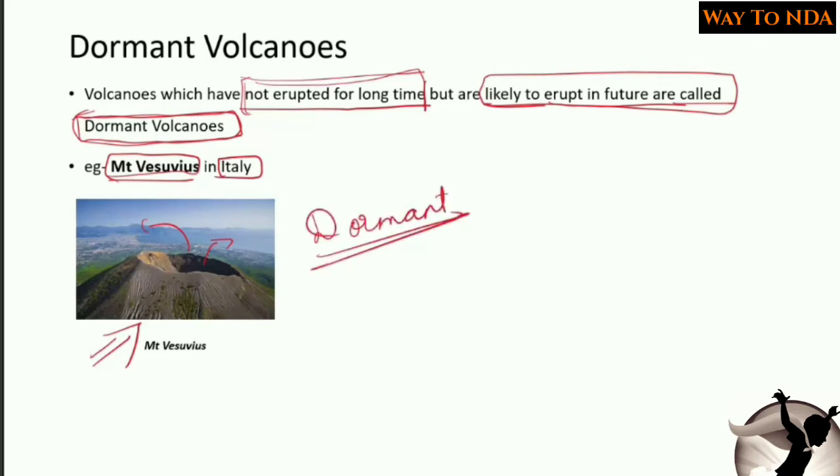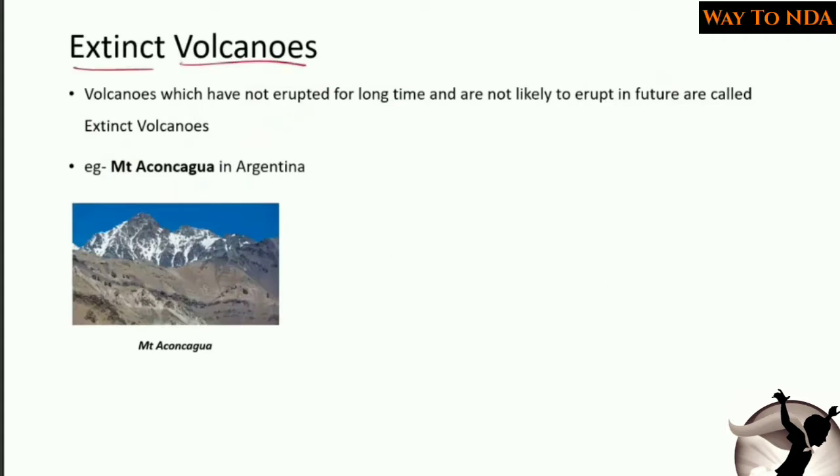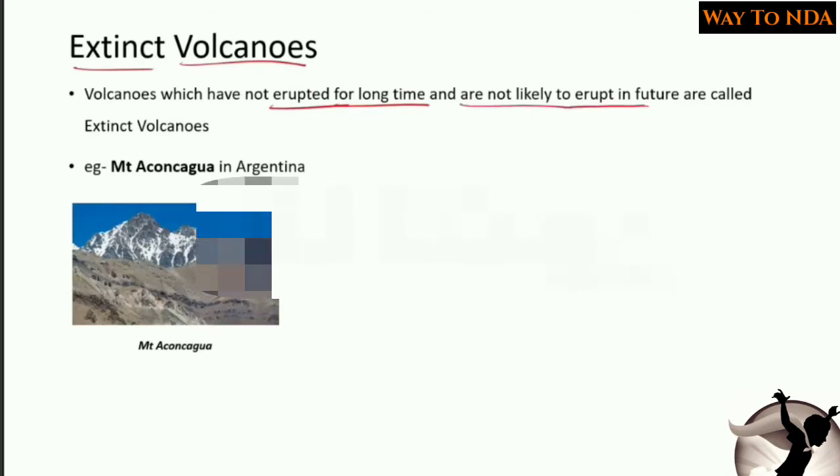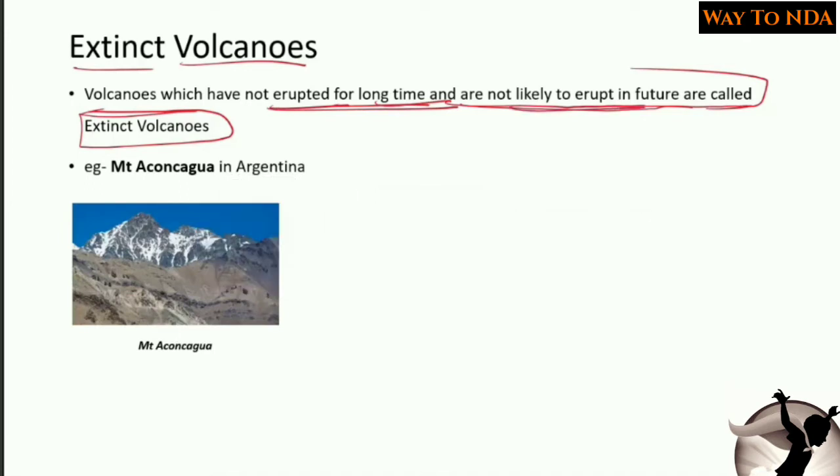Now let's see what is the extinct volcano. The extinct volcanoes are the volcanoes which have not erupted for a long time and are not likely to erupt in future, as simple as that. बहुत दिनों से ये इरप्ट भी नहीं हुए हैं और फ्यूचर में भी इनके इरप्ट होने के कोई चांसेस नहीं है। So these are called extinct volcanoes. The example of extinct volcanoes is Mount Aconcagua in Argentina. Here, this is the extinct volcano.